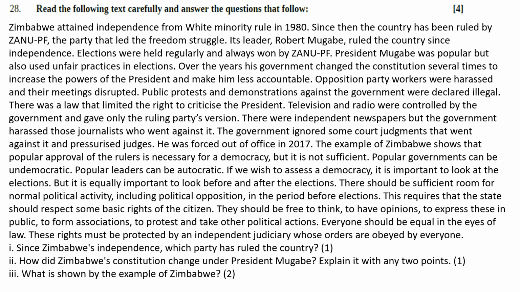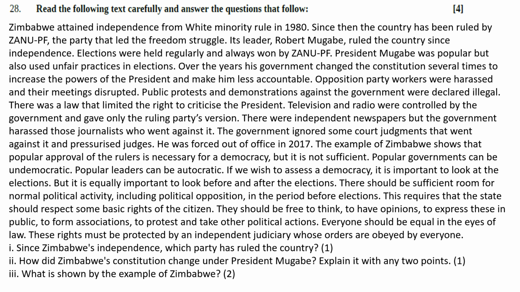Television and radio were controlled by the government and gave only the ruling party's version. There were independent newspapers, but the government harassed those journalists who were against it. The government ignored some court judgments and had it against the privileged judges; he was forced out of office in 2017. The example of Zimbabwe shows that popular approval of the ruler is necessary for democracy, but it is not sufficient.